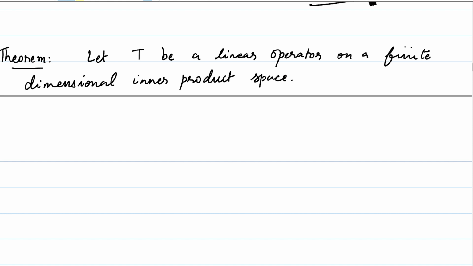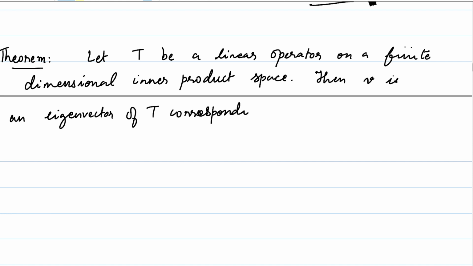Then v is an eigenvector of T corresponding to the eigenvalue lambda if and only if v is an eigenvector of T star corresponding to lambda bar. So, we already know that lambda bar has to be an eigenvalue of T star, but this theorem tells us that the same eigenvector works for lambda bar as well.